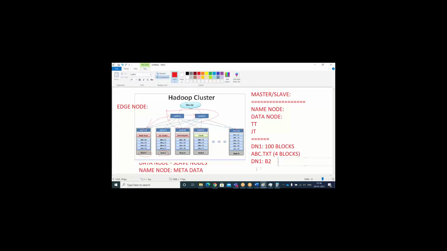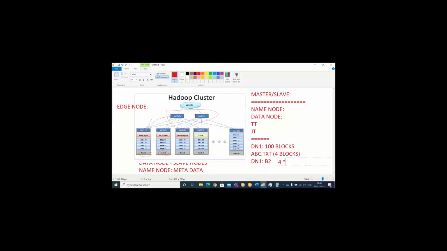If you apply the replication factor, which is also configurable, that will be stored in the hdfs-site.xml file only. Tomorrow I will open the software and show all these configuration parameters, where to go and where to see. Under the etc folder all configurations will be there. I will show you each and every configuration file and those properties, and explain in detail what changes in the cluster if you change those properties.